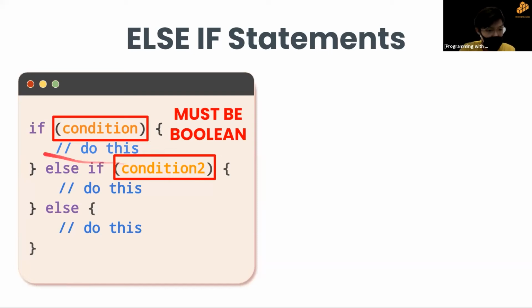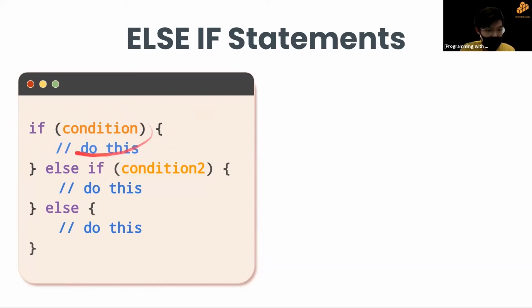So what this means is if the first condition is not met, it'll jump to the second condition. If the second condition is not met, it'll jump to the else. And you can add as many of these else ifs as you want in between. As long as they're not met, it'll just keep going below and below and below until it reaches else.